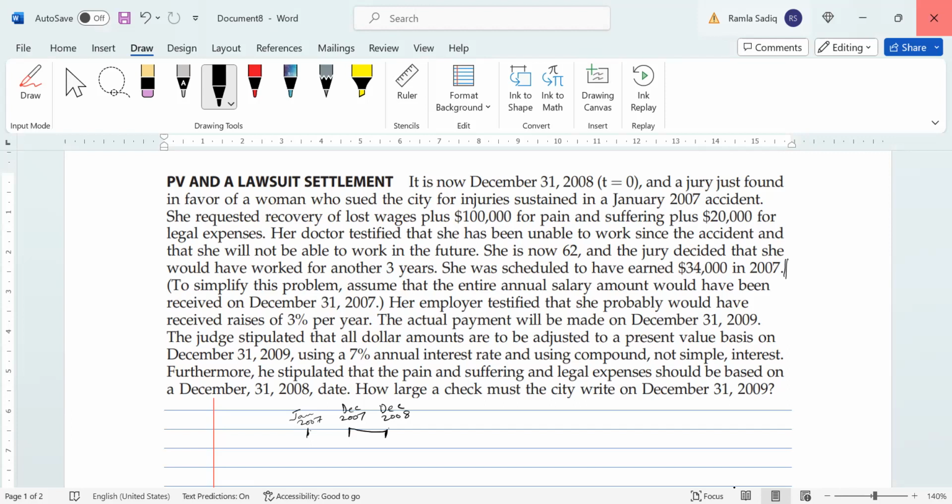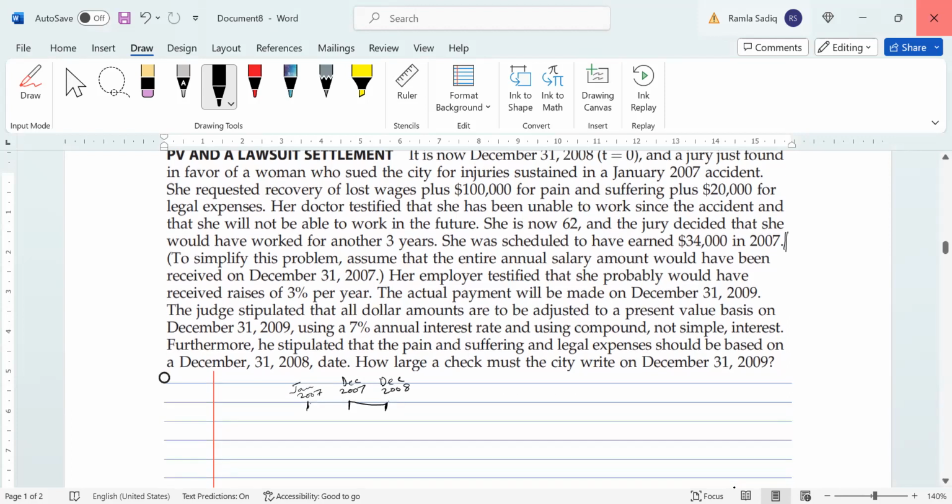So she has requested a recovery of lost wages. We've got a wages element over here. Then we have pain and suffering, and then we have legal expenses. These are three areas that we need to cover.